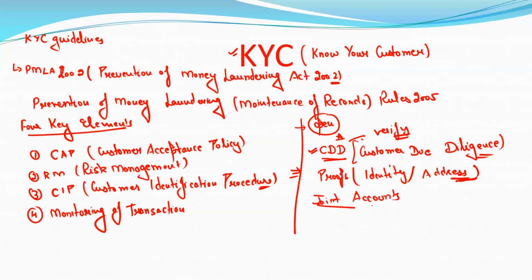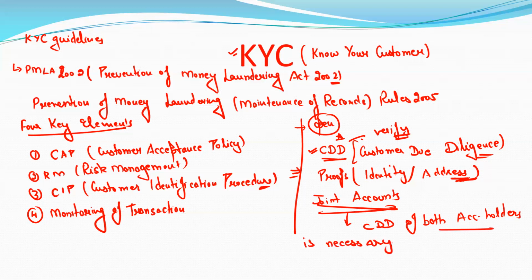In the case of joint accounts, CDD of both account holders is necessary. So these are some of the points which are a must while opening an account for KYC purposes. This comes under the customer acceptance policy or customer identification procedure.